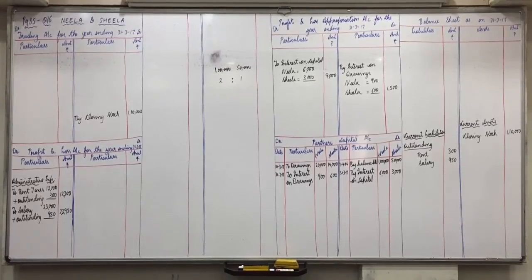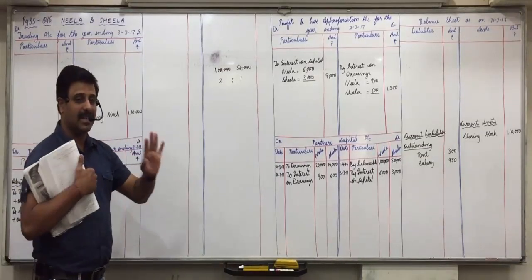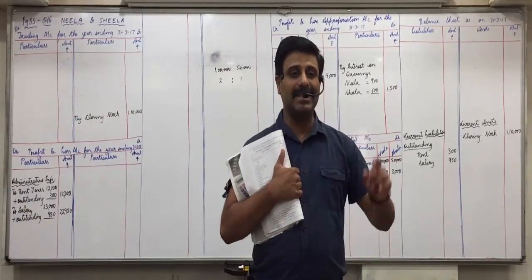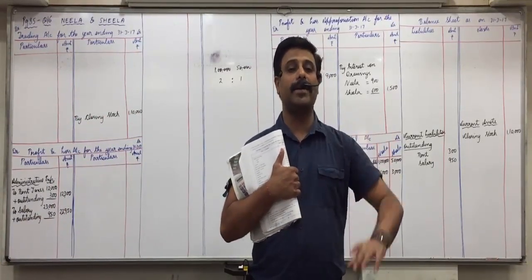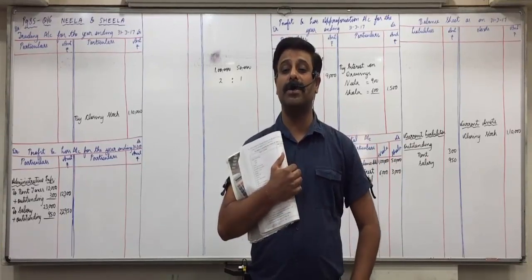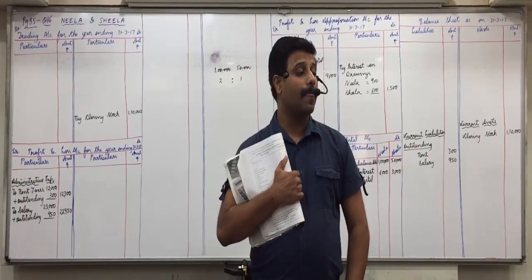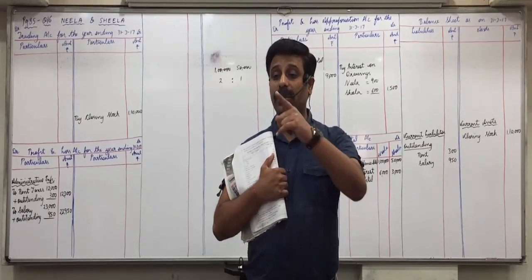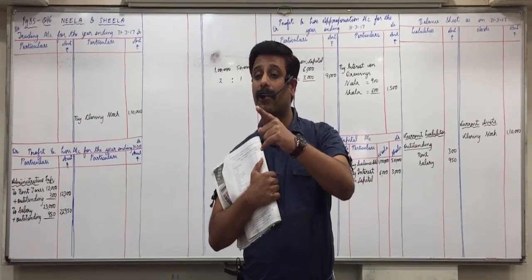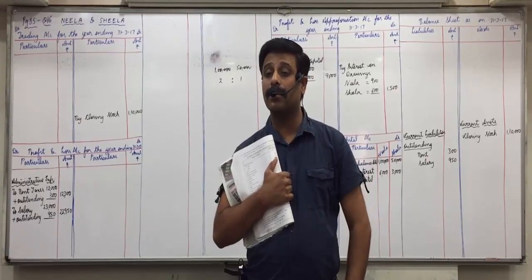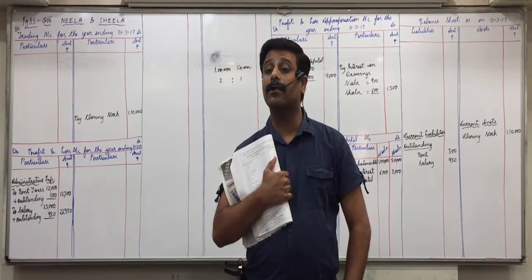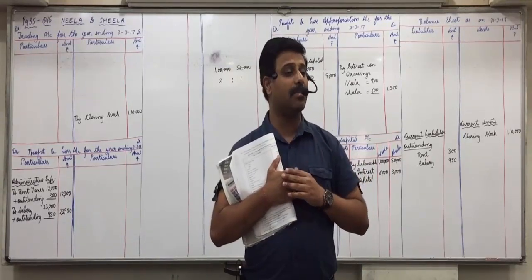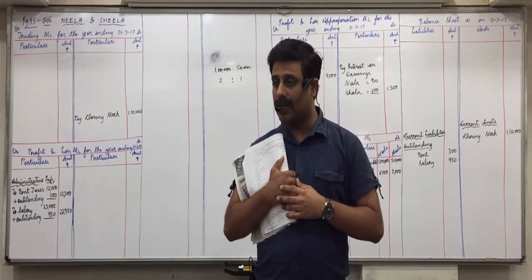What is the actual concept? First of all, tell me one thing. Machine is given in trial balance. What is the amount? 36,500. Is that value after deducting depreciation or before deducting depreciation? Ayushi? Why after? In trial balance. Correct. It is after deducting depreciation because depreciation is given in trial balance.